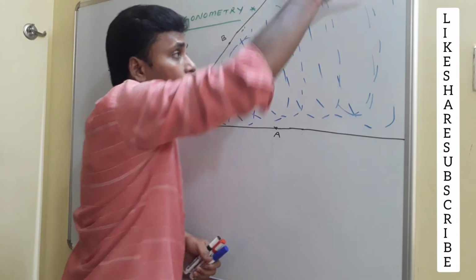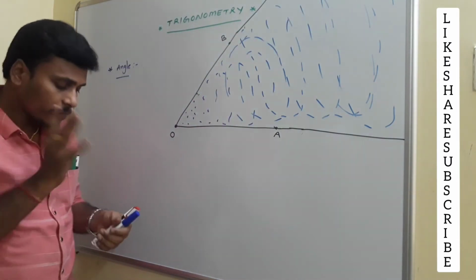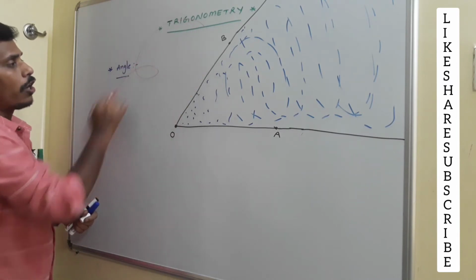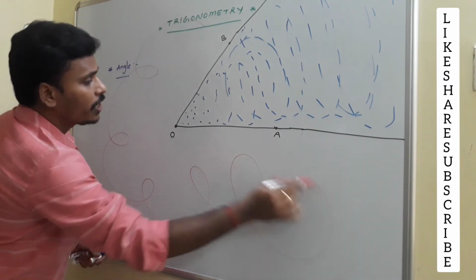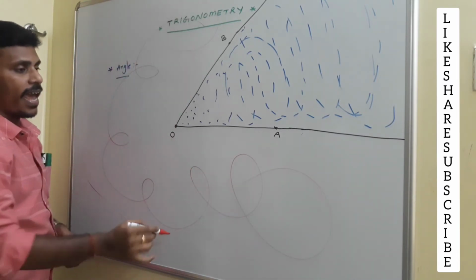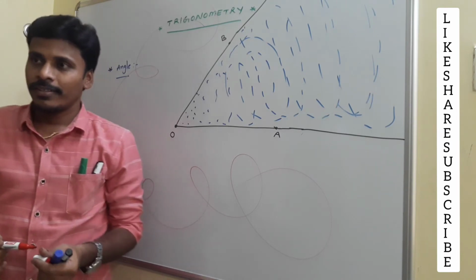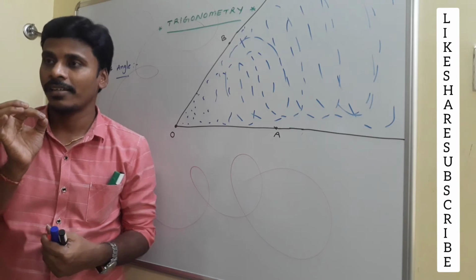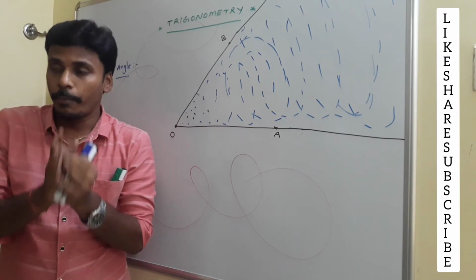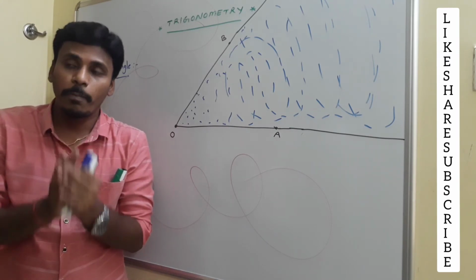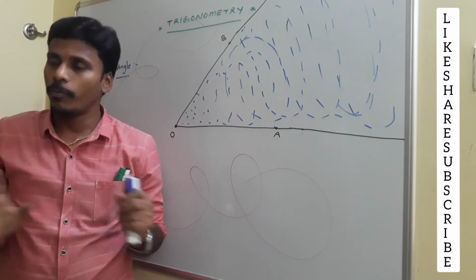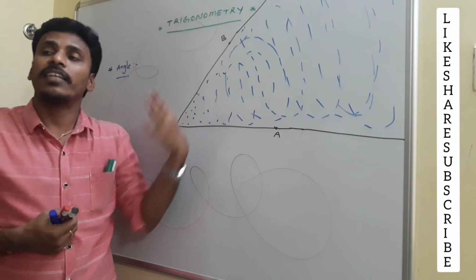All those points together represent one angle. And if you look at this, there are many points in this region also. All these points in this region again represent another angle, right? Once again I am repeating: an angle is a part of the plane separated by a system of two rays having the same initial point. So this is one angle and that is one angle.